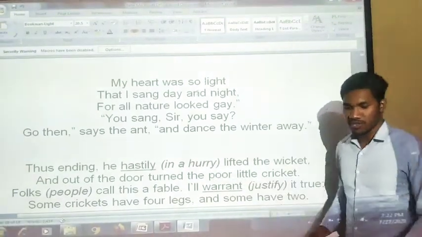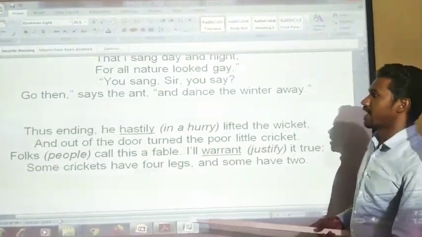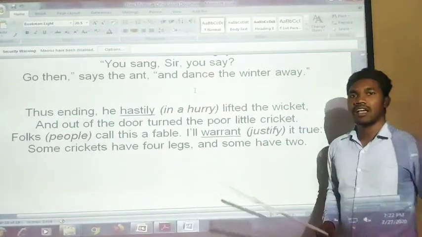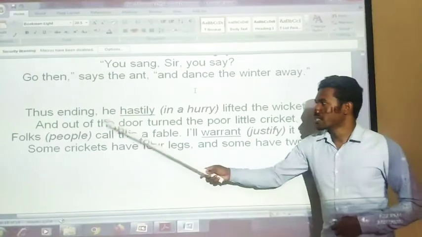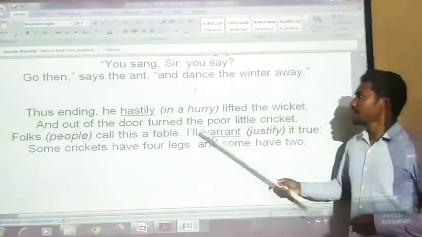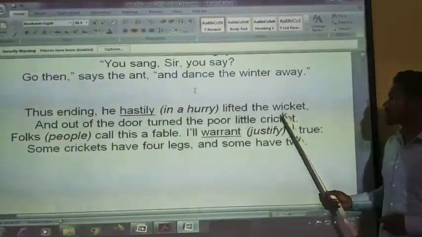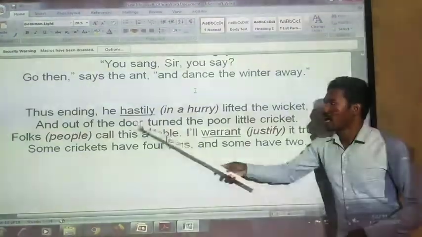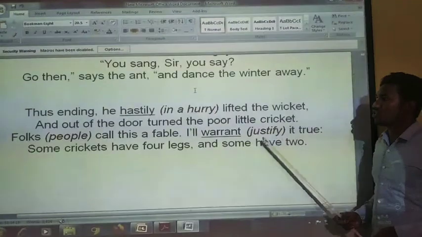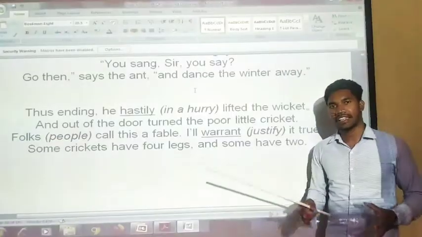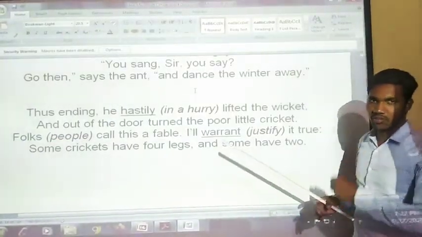Okay, so you see the aunt also told him like that and did not give him any food or a shelter to stay. Thus ending, he hastily lifted the wicket. Okay, lifted the wicket and out of the door turned the poor little cricket. So finally, at the ending, she told him that you go and dance the winter away.